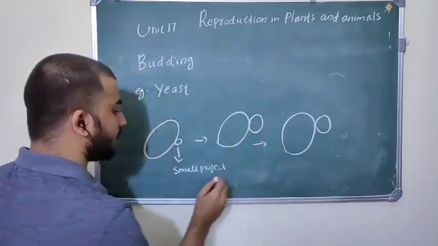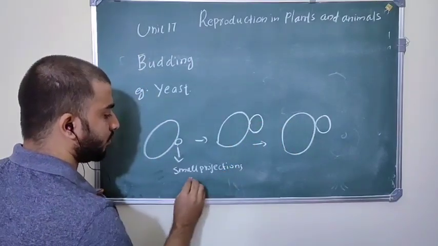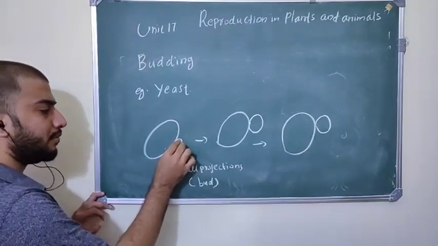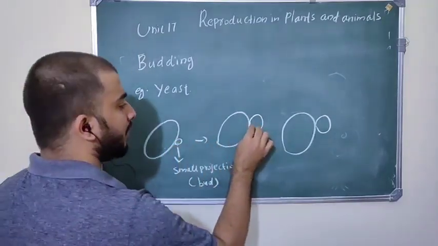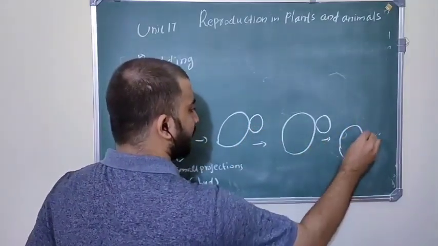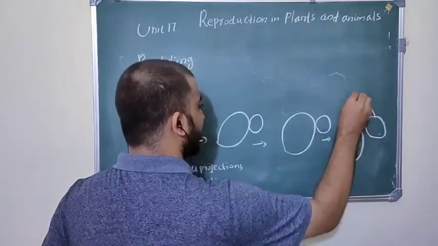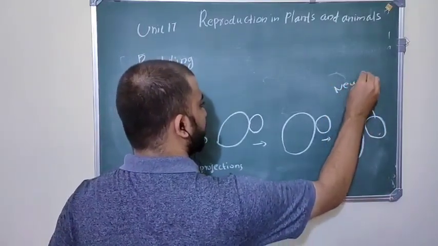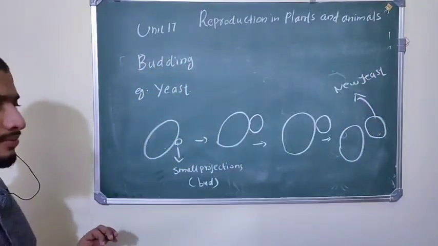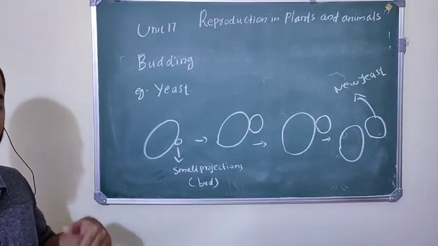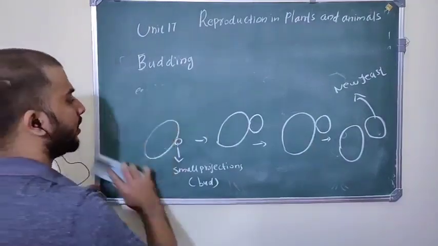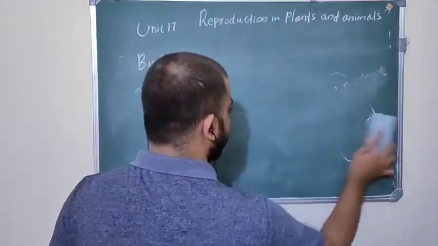These projections are called buds. Don't forget, buds. So this yeast will develop a small projection called a bud, and this bud will enlarge and become big in size, and it will detach from this yeast cell and become another new yeast. This is called budding. Okay. In which organism can you see it? In yeast. Then another type of reproduction is regeneration.